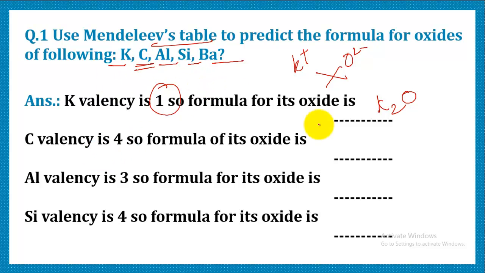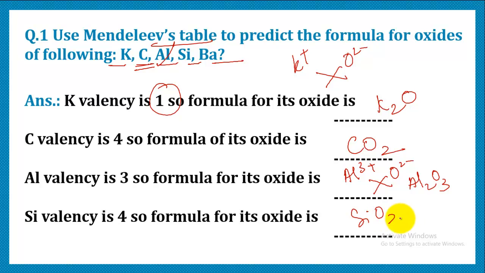Carbon is a non-metal, and we know that it combines with oxygen to form a molecule, that is CO2. Third is aluminium. Aluminium valency is 3 positive and oxide is 2 negative. So after crisscross, the formula obtained is Al2O3. Let's do silicon. Silicon is a non-metal, so its oxide is a kind of molecule, or you can say a network structure, with the formula SiO2.